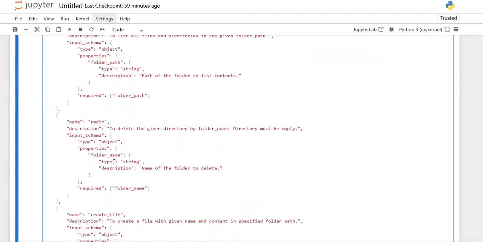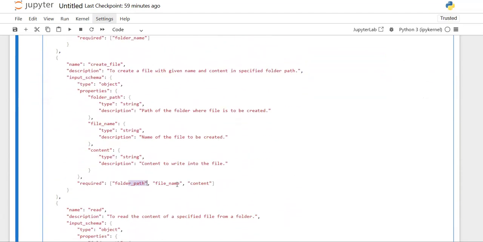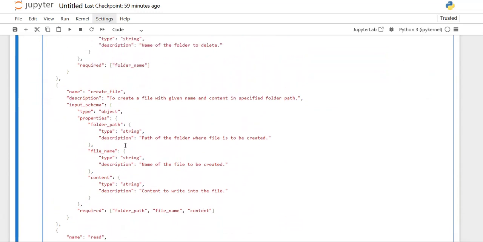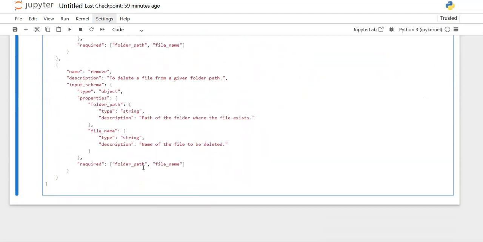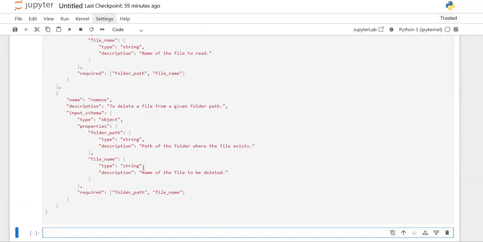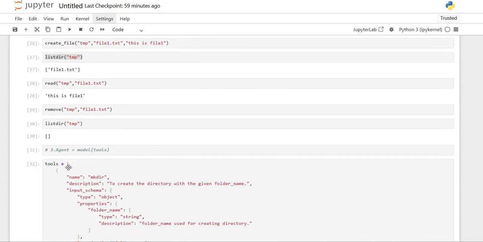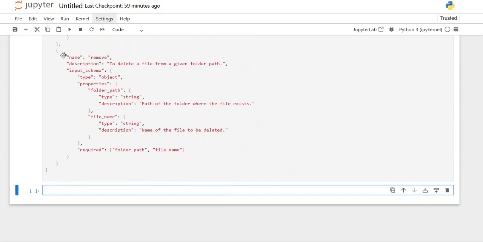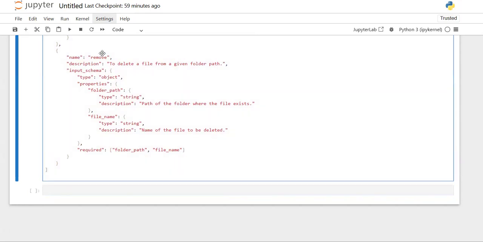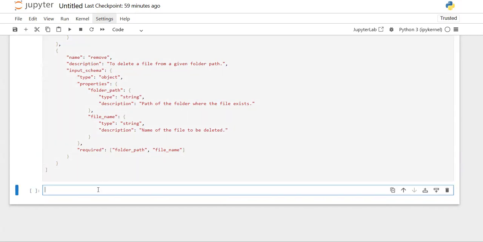Sometimes I might have multiple required parameters, like here you can check. Sometimes I do not have any required parameters, and during that time I don't need to mention this. So like this, you can define the tools. Now I'm just running this so that this tools variable will be defined. Then this tool dot name will provide what function I'm going to use. After defining this, now let's create the agent.